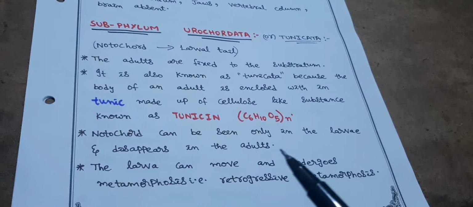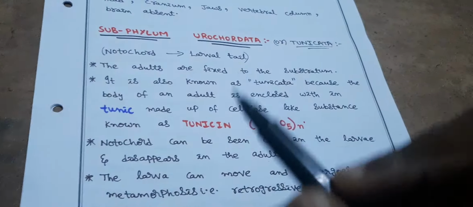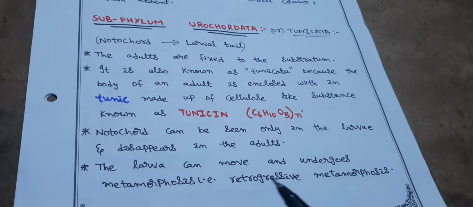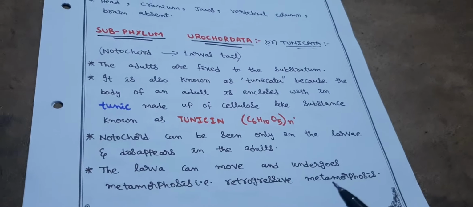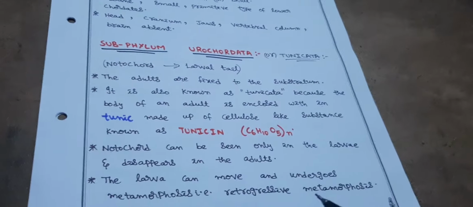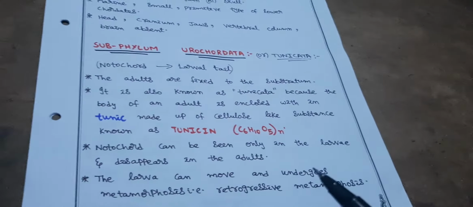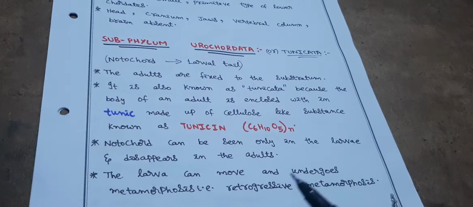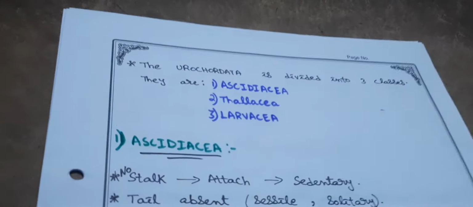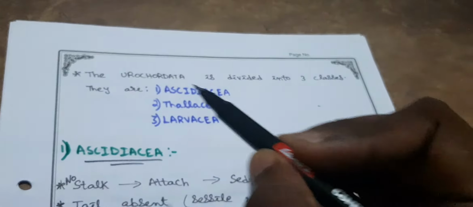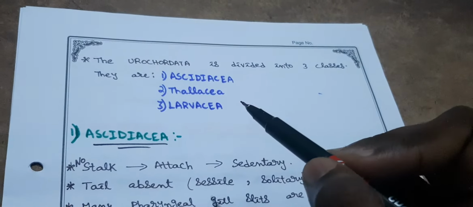Next, notochord can be seen only in the larvae and disappears in the adults, as I said before. The larvae can move and undergo metamorphosis, that is retrogressive metamorphosis. The tadpole of Herdmania, we have seen in the previous video, shows this retrogressive metamorphosis. It is mostly seen in urochordates. Okay. Next, the Urochordata is divided into three classes. They are Acidiaceae, Thalaceae and Larvaceae.